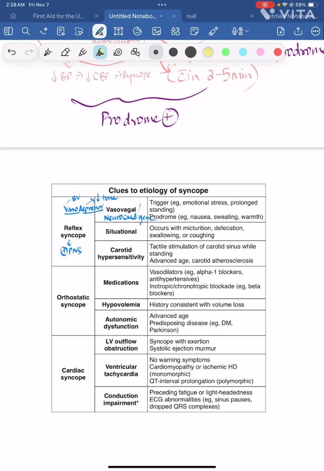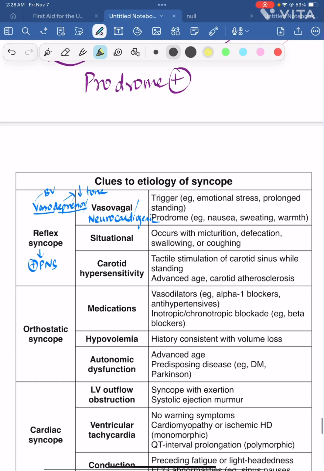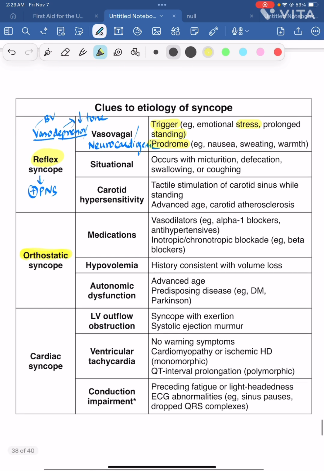What are the clues of syncope over here? For the vasovagal syncope, you have a trigger, that is emotional stress, or prolonged standing. For example, you are standing in a bus for more than 10 minutes and suddenly you start feeling hotness in the body and sweating and there's nausea. That's the prodrome, which reflex syncope has, and even orthostatic syncope might have it, but you do not see this prodrome in cardiac syncope.